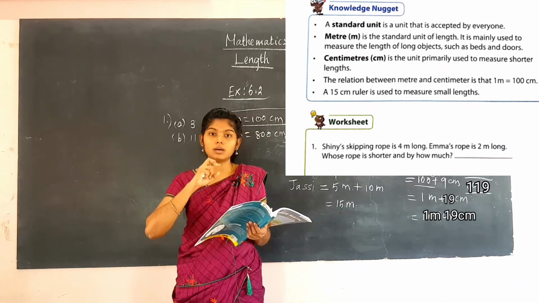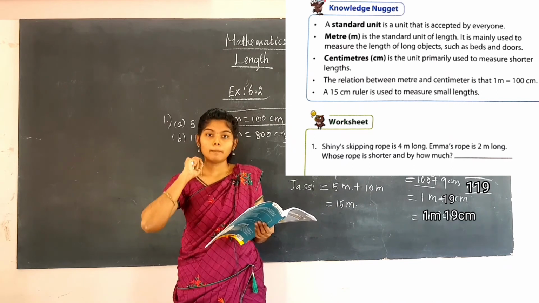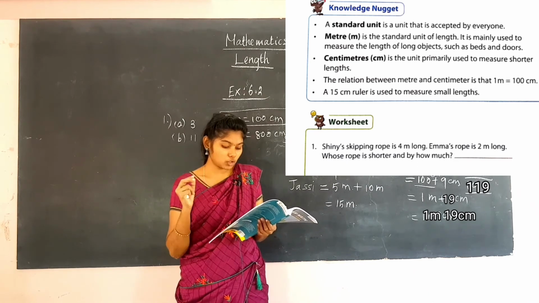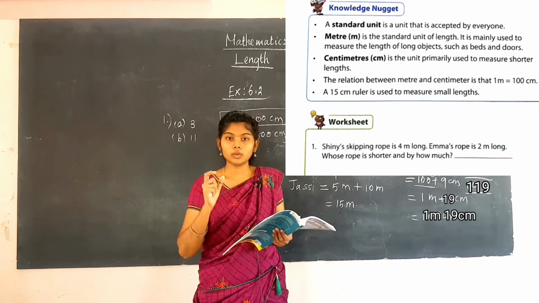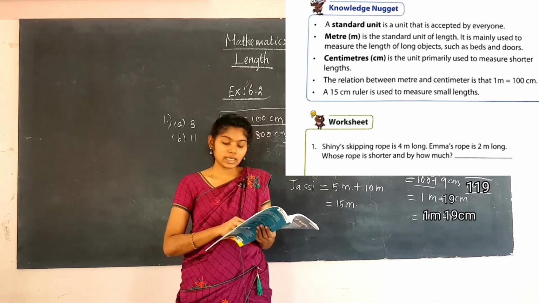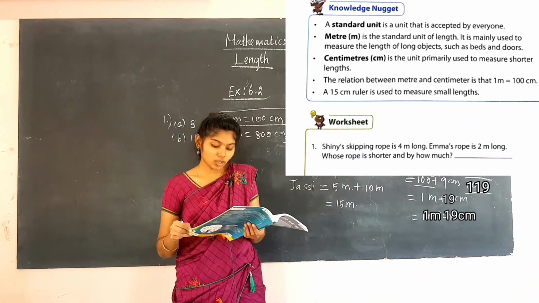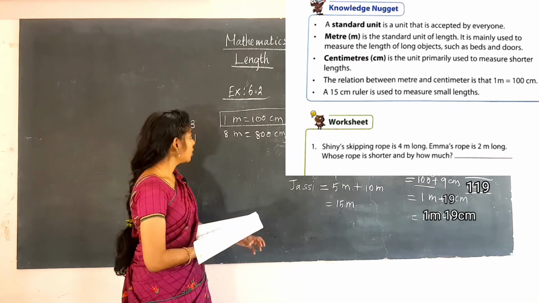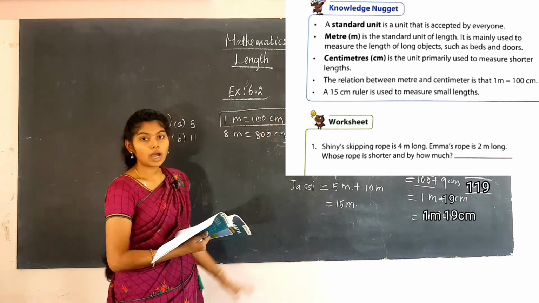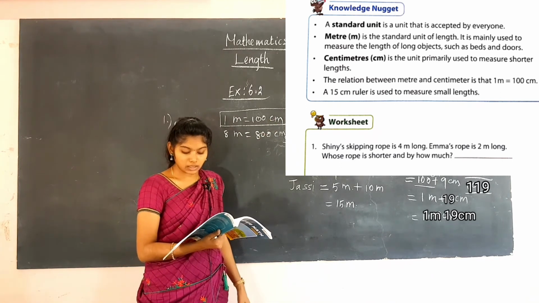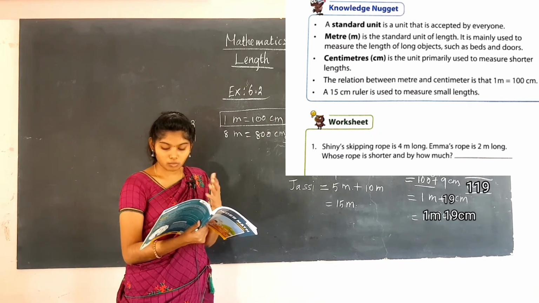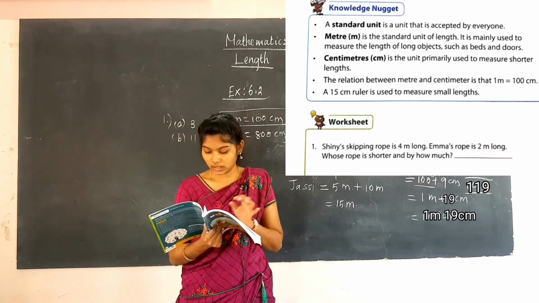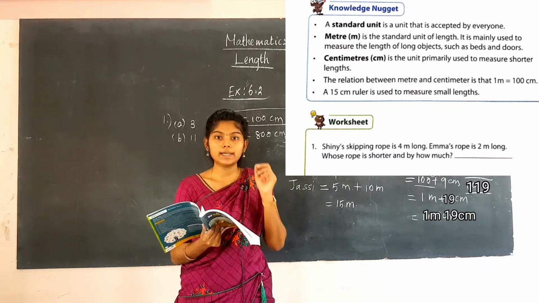So this meter can be used by you for the beds and for the doors. Centimeter is the unit primarily used to measure shorter lengths, for the book or the pencil. Then the relation between meter and centimeter is that 1 meter is equal to 100 centimeter. A 15 centimeter ruler is used to measure small lengths. You are having the small ruler, right? That is used for measuring smaller lengths.